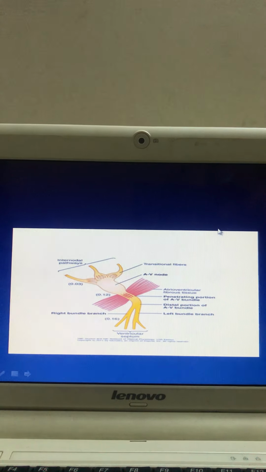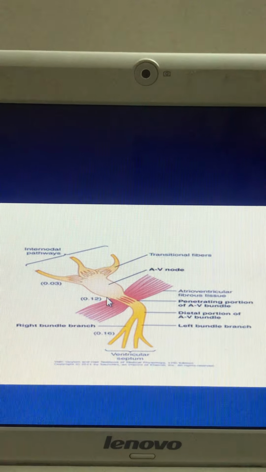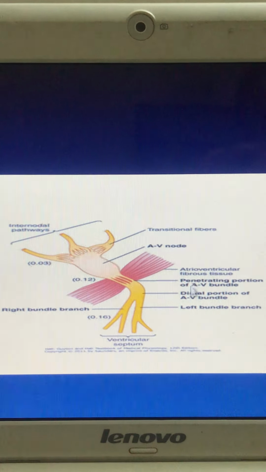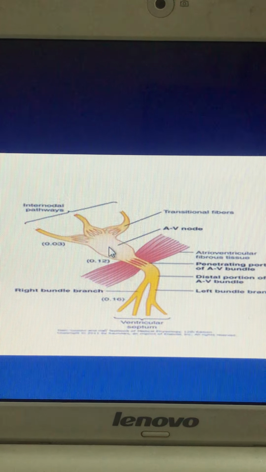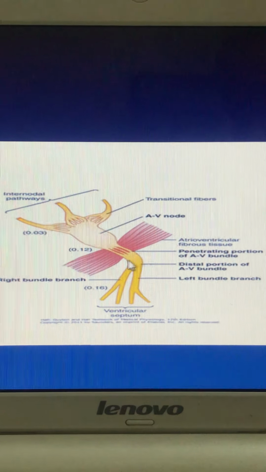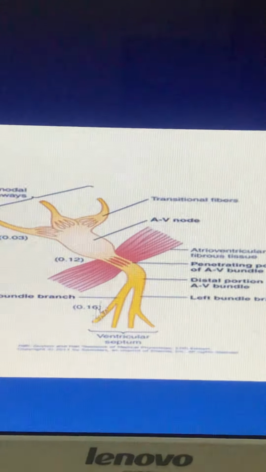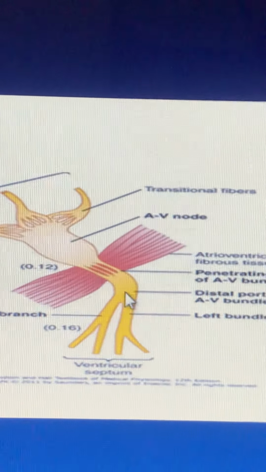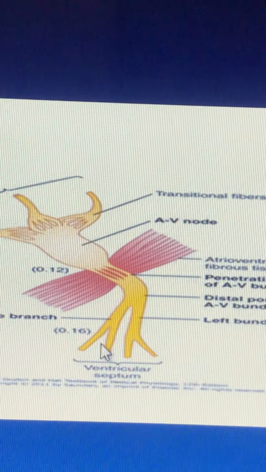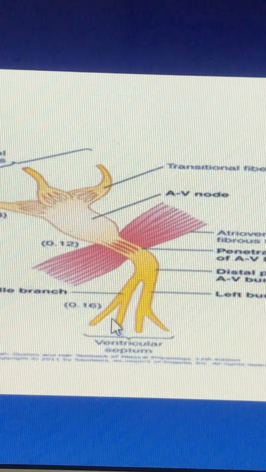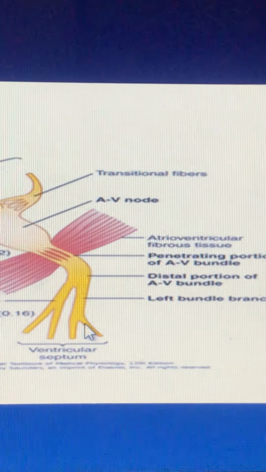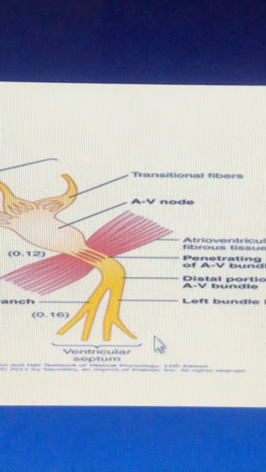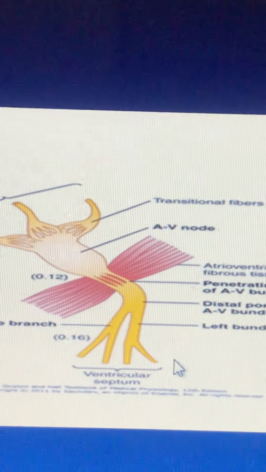Now these are the junctional tissues of the heart, or specialized conductive tissues of the heart. This is the SA node, this is the AV node, this is the bundle of His, which is again divided into the right bundle branch and left bundle branch. The left bundle branch is again divided into anterior and posterior fascicle.